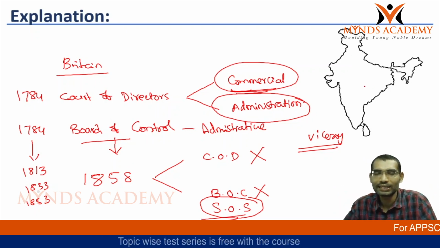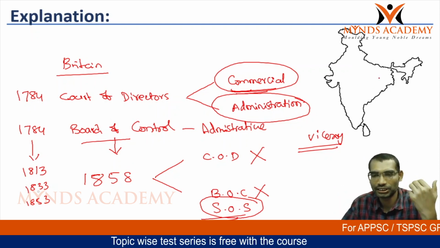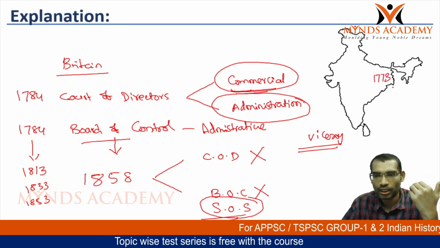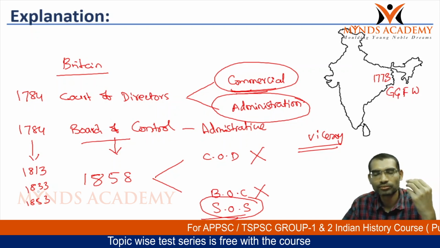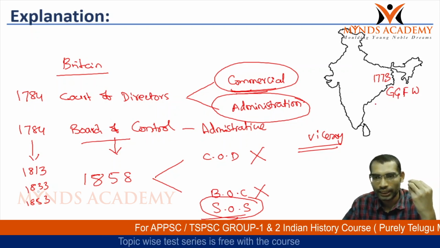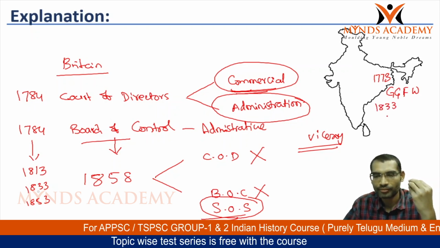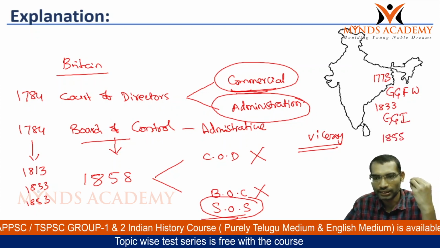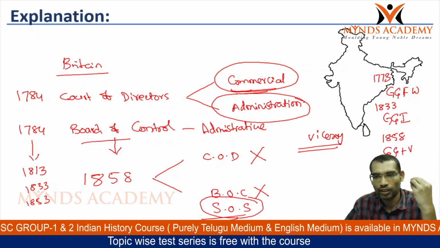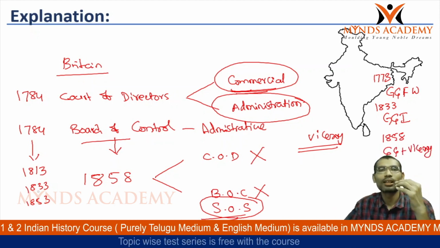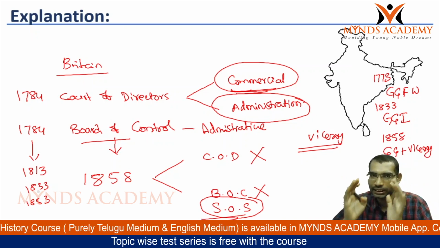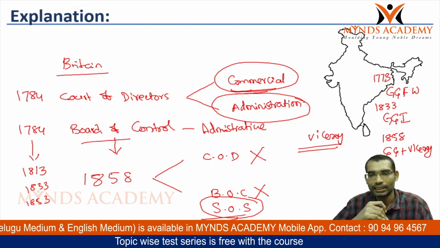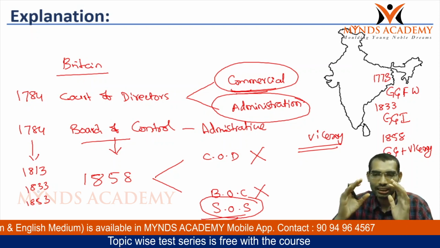Here also the designation of Governor General gradually changed, transformed. In 1773, Governor General of Fort William. In 1833, Governor General of India. In 1858, Governor General and Viceroy. Viceroy means now he is the representative of the Crown, not the company. Before this, the Governor General was the representative of the company.